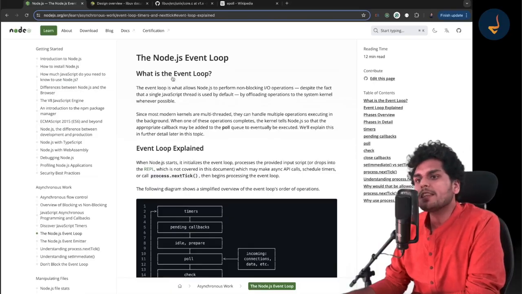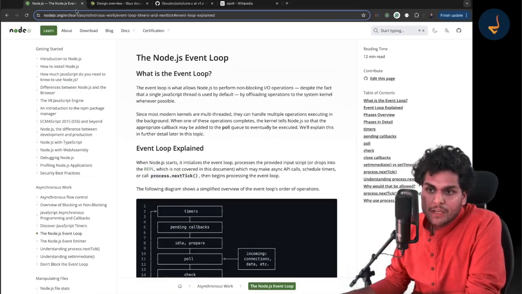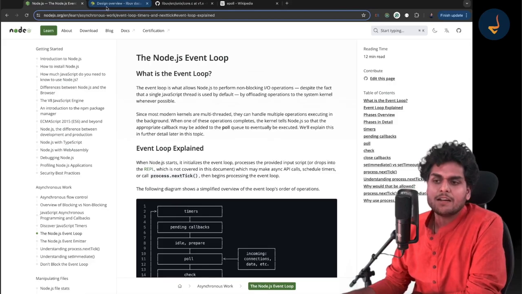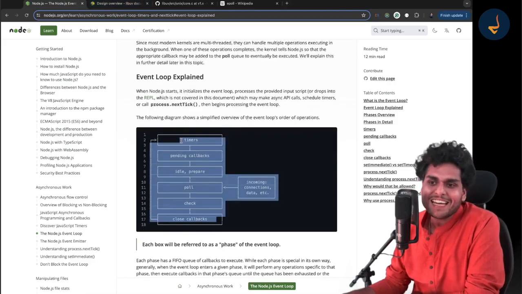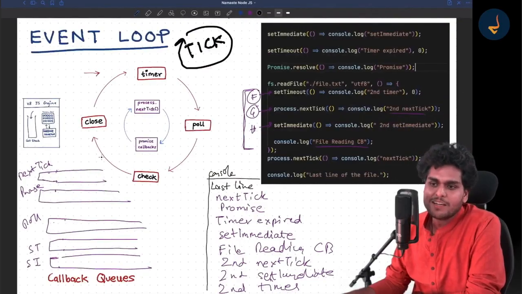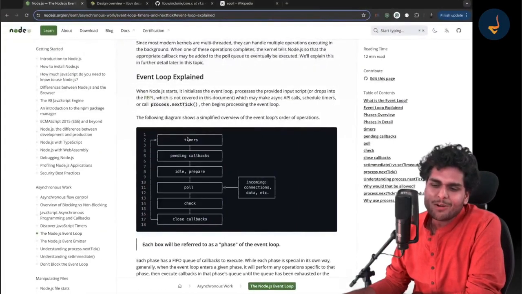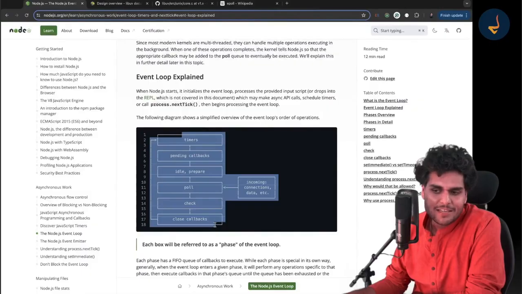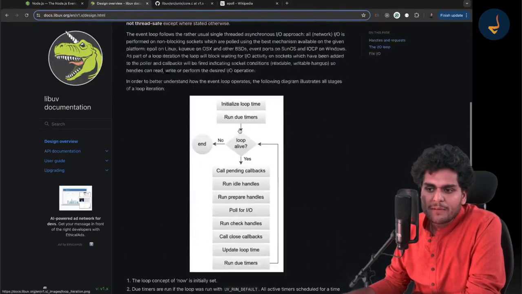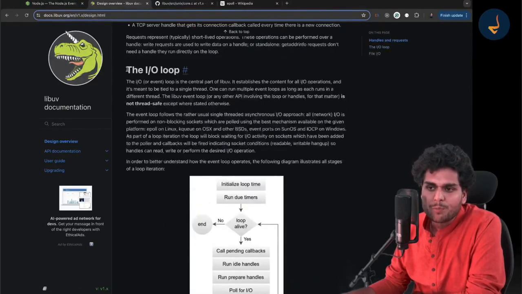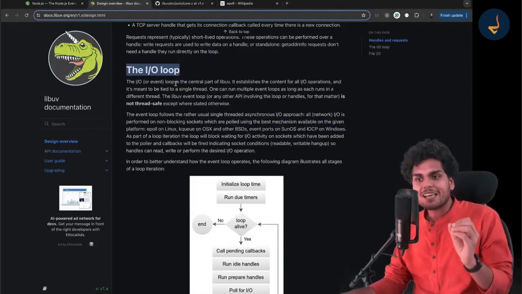Now, one more thing I wanted to tell you is that if you go to libuv, you will see another diagram of the event loop. Now you will say, Akshay, you showed us this diagram, and now you are saying Node's official diagram is this. If you go to libuv, this is the libuv official website, and over here if you see the IO loop, this is the event loop.